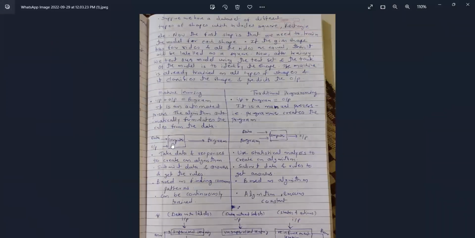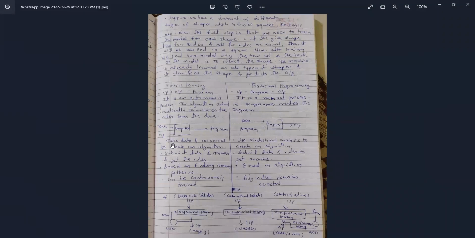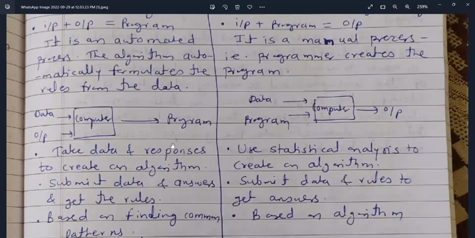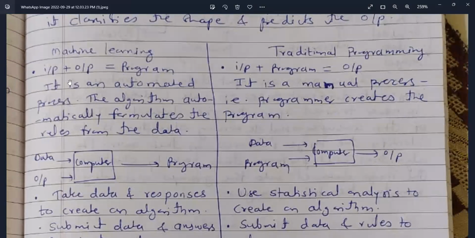Difference between machine learning and traditional programming. In machine learning, input plus output is equal to program. It is an automated process; the algorithm automatically formulates the rules from the data. In traditional programming, input plus program is equal to output. It is a manual process; the programmer creates the program. In machine learning, the computer is given data and output to produce the program, and in traditional programming, the computer is given data and program to produce the output. This is a diagram of machine learning and traditional programming.